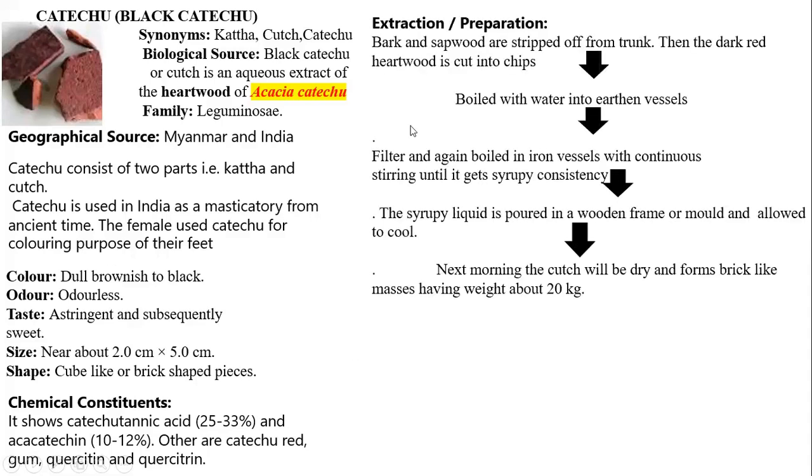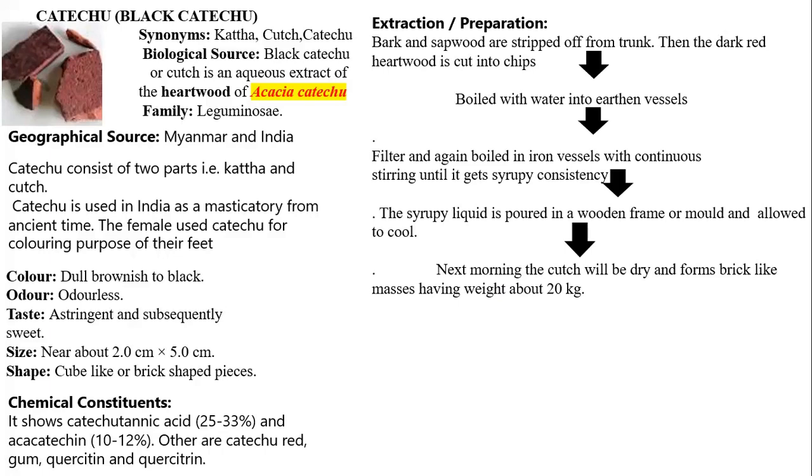Now how is this drug prepared? Take the heartwood of the plant. Extraction or preparation: take the heartwood, cut it into smaller pieces, then boil it in an earthen vessel. पाणी घ्यायचं earthen vessel मध्ये आणि त्याच्यामध्ये तो drug boil करायचा आहे.